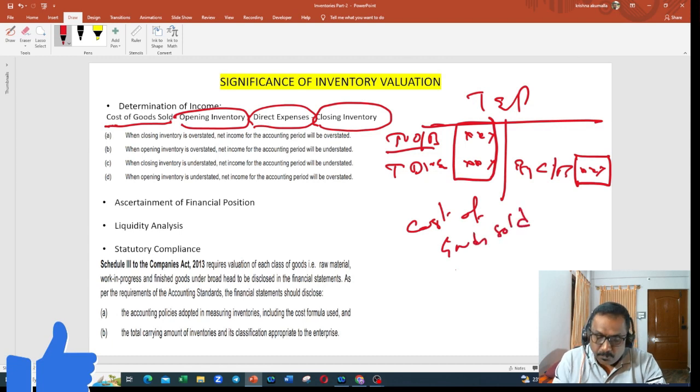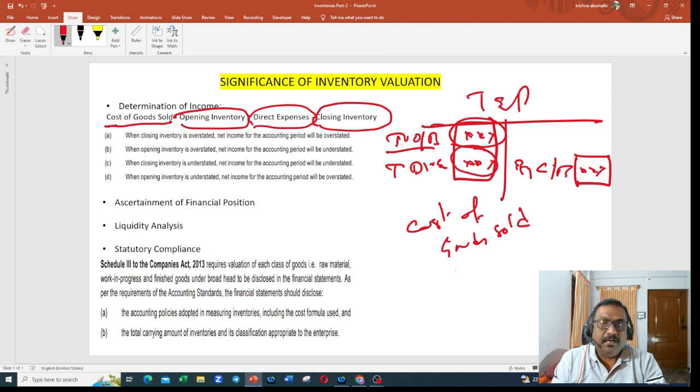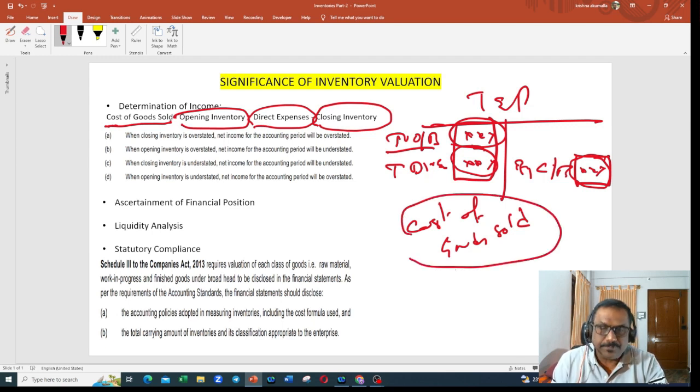How do I get the cost of goods sold? My opening balance plus my direct expenditure, which is debited in my trading and profit and loss account, minus my closing inventory, which is credited in my trading and profit and loss account. Then I will get the cost of goods sold. So what is the formula for cost of goods sold? Opening inventory plus direct expenditure minus closing inventory.